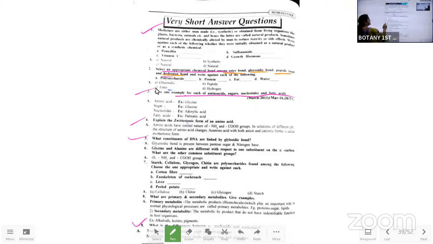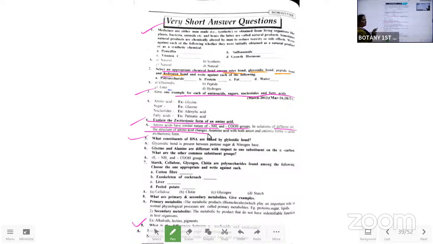The next question is: explain the Zwitter-ionic form of an amino acid. What is meant by Zwitter-ionic form? Amino acids have the ionizable NH2 group and COOH group, the amino group and the carboxyl group. In solutions of different pHs, the structure of the amino acid changes.